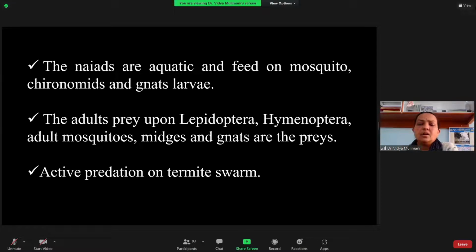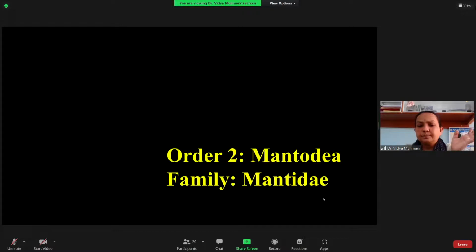They will be coming in large numbers. You have seen them attracted to the light during the evening hours. When there is a monsoon rain, immediately after, you can see the adults coming. And they are the active predator on the termite swarm. Why is it called a swarm? Because they are coming in large numbers. So these are the insects eaten by the dragonfly and the damselfly in the immature stage, and this is the adult, and this is the one exception where you can see they are active predators on the termite swarm. Next order you have is the Mantodea.